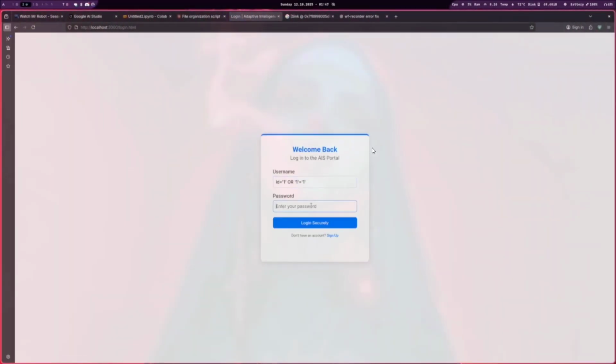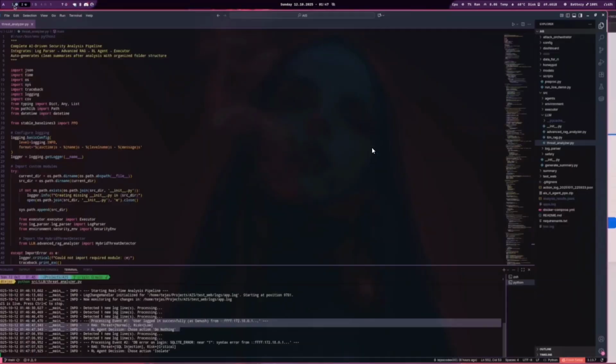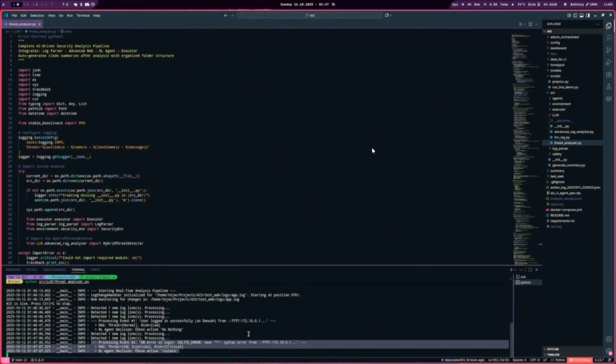Now let us try SQL injection code with a random password. When we go back to the terminal, we can see the threat has been detected as an SQL injection. Its risk is critical, so the reinforcement learning agent has isolated the entry to the database, which shows the database error in the login form.